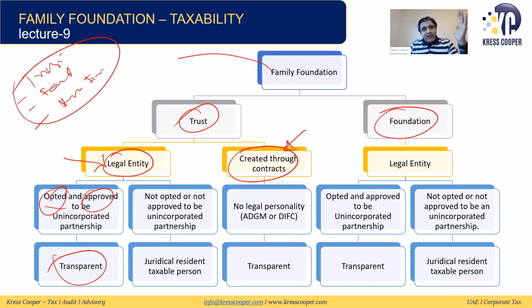Trust itself will not be subject to corporate tax. But if the legal entity has not opted or not been approved to be treated as an unincorporated partnership, then it will be a juridical resident taxable person, and their worldwide income will be subject to tax. But if the same trust has been created through contracts, as we have already discussed, it will not have any legal personality.